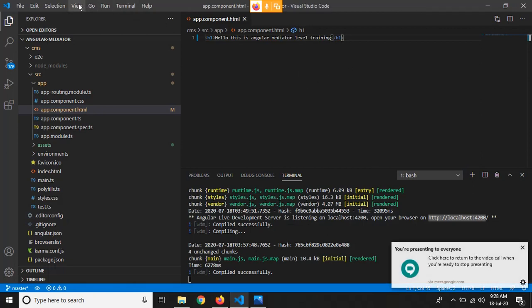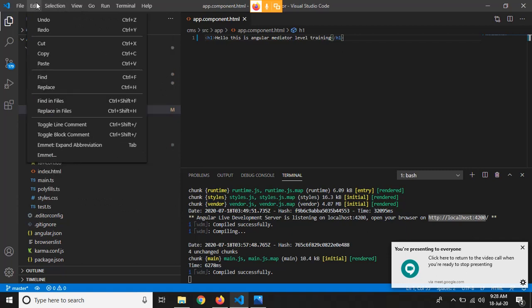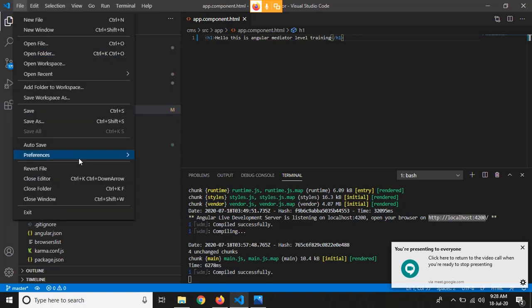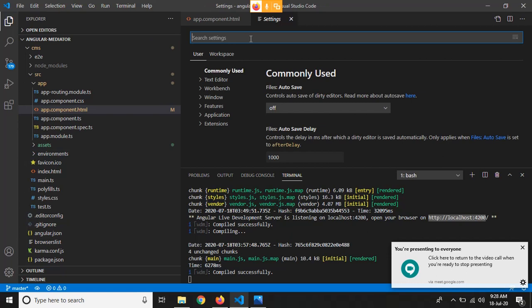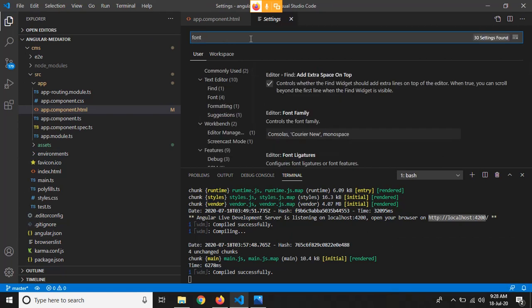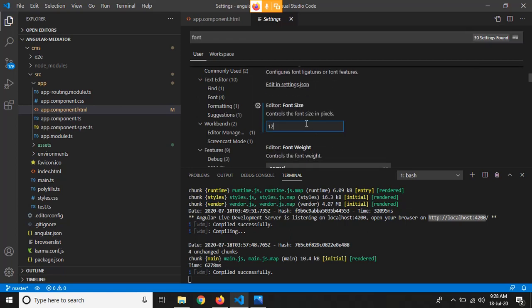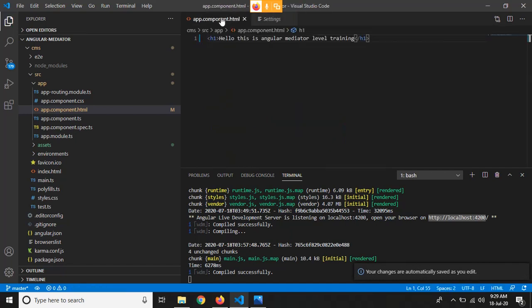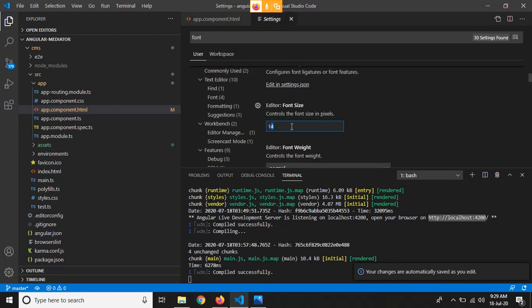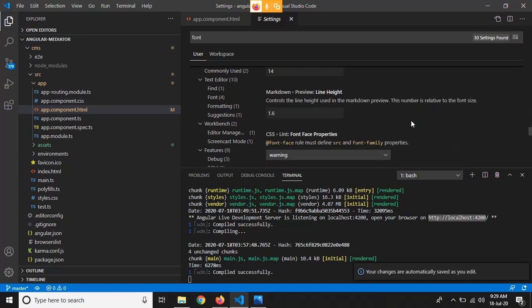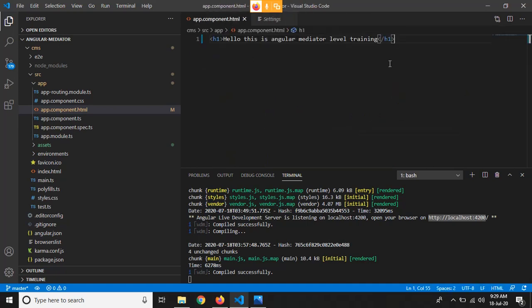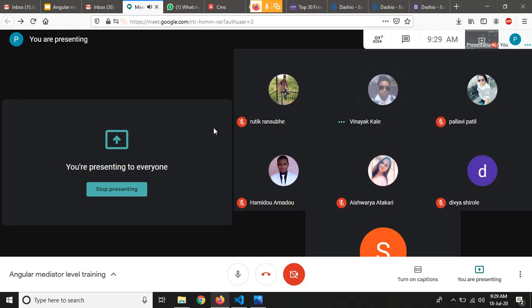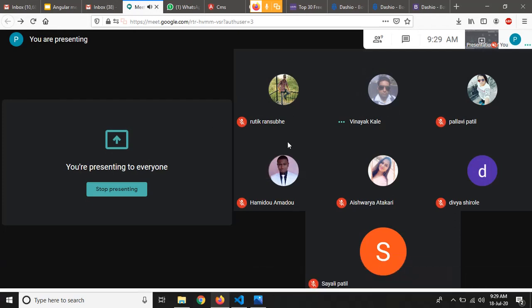So let me increase my font as well. Hello, Prasad. Yeah, hi. Do we also have to remove the router outlet?